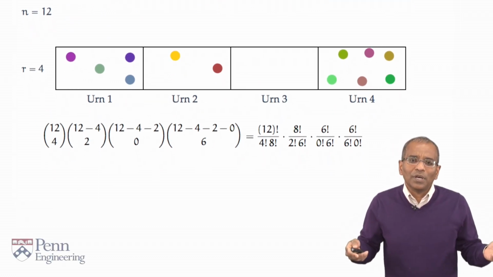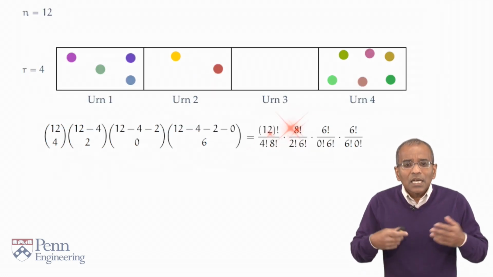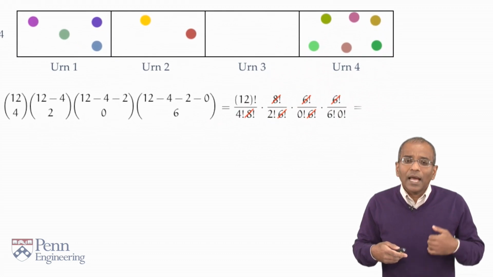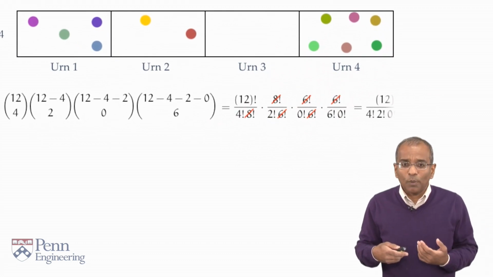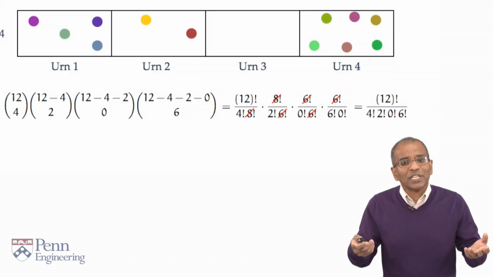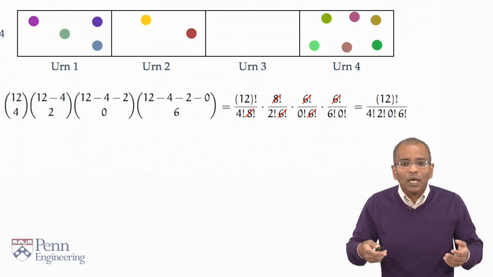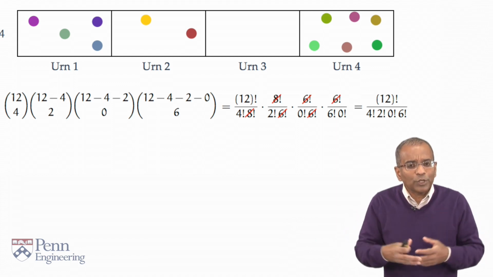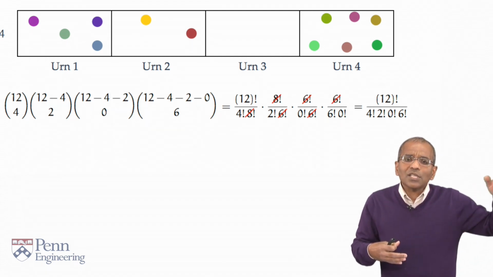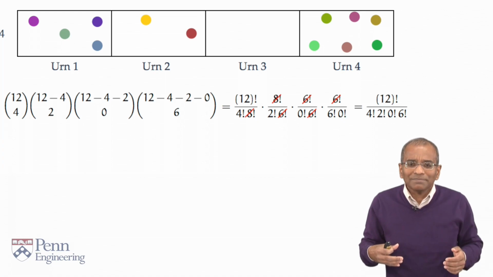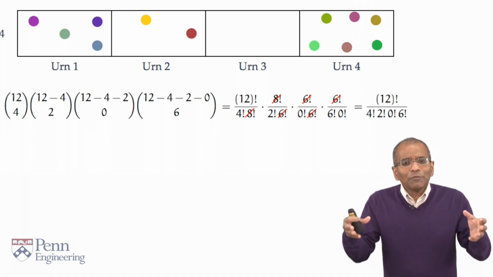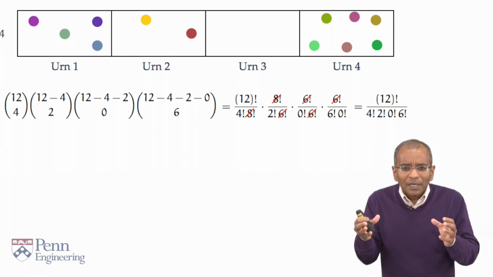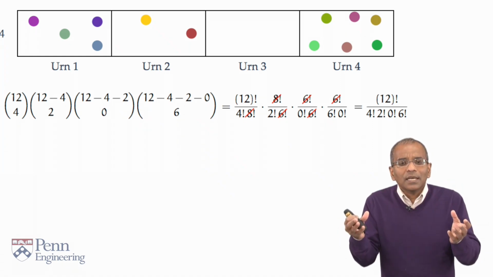Of course you do. You realize that terms cancel in numerator and denominator. An 8 factorial cancels in numerator and denominator, and 2 pairs of 6 factorials also cancel, which means the expression simplifies. Recall that 0 factorial is 1, so the last 0 factorial I'm going to replace by 1. And now I've got an expression which is still large, but it clarifies.